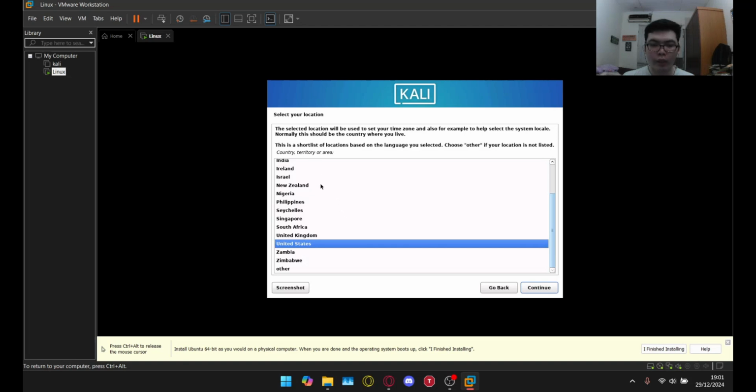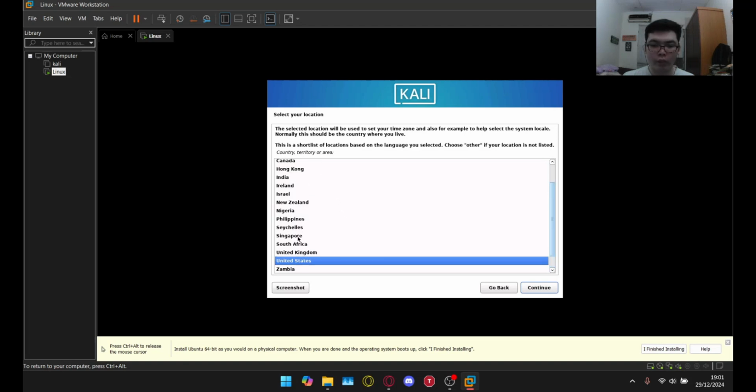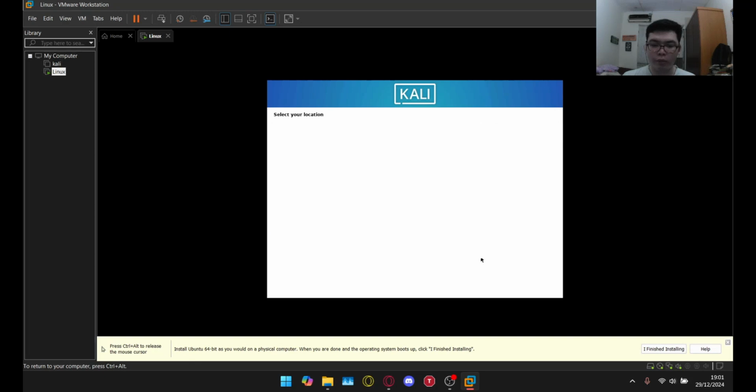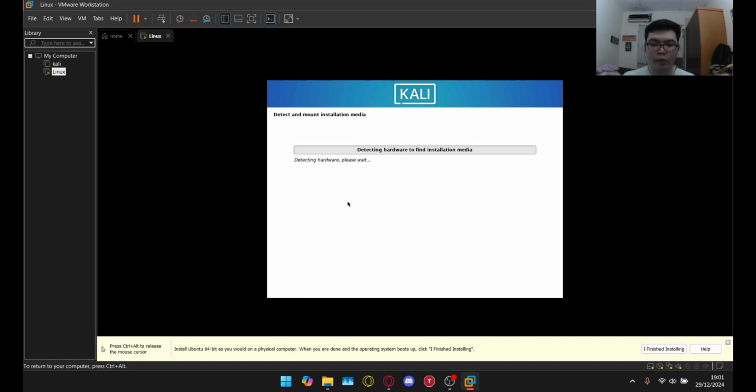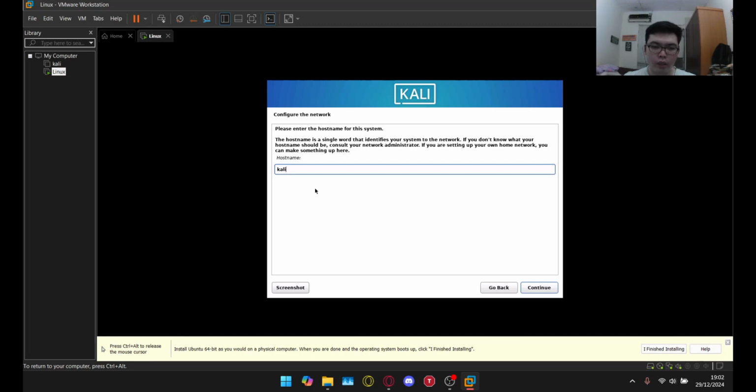And then we're going to select our location. There's actually no Indonesian, so I'm just going to choose Singapore. Continue, and then we can configure our keyboard. I'm going to choose American English. Now we need to wait a little bit for it to detect our hardware. Once it finishes detecting our hardware, we can configure our network.